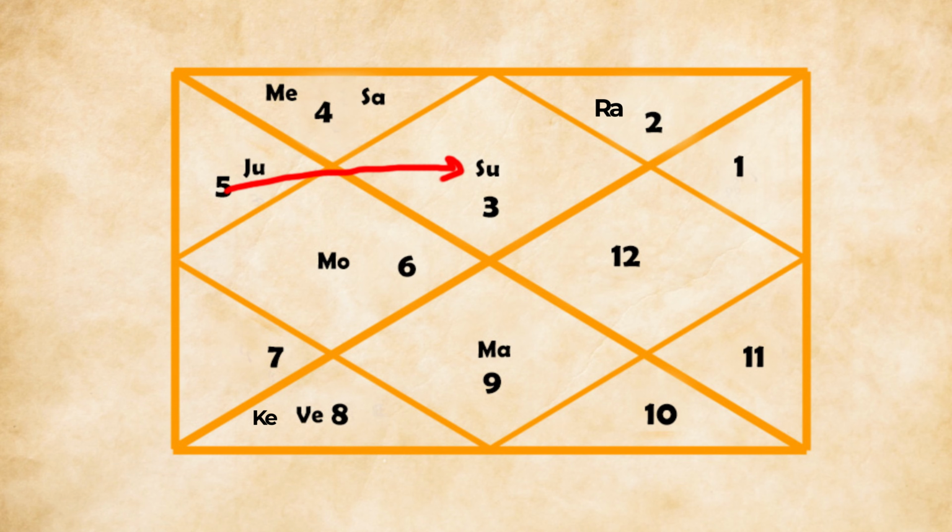This creates strong self-expression. This person moves forward with their own courage and effort, not waiting for outside help. They are naturally adventurous and they may have artistic talents in music, dance, writing or performance, because the ruler of the third house, which represents creativity, expression and courage, is in the first house, which represents the self and overall personality. Now the fourth house Lord is in the second house, again connecting property and assets with stored wealth. Right. The source of land, vehicles and property becomes long-term financial security.